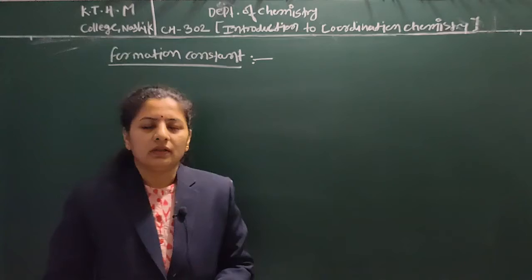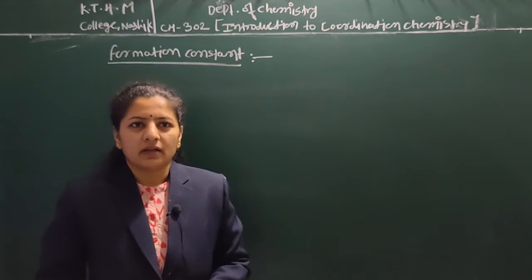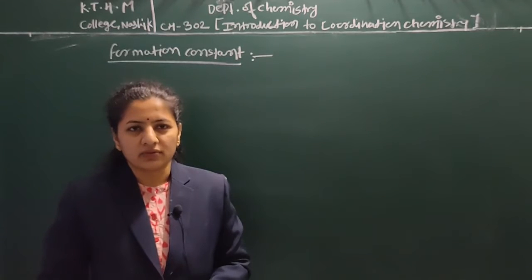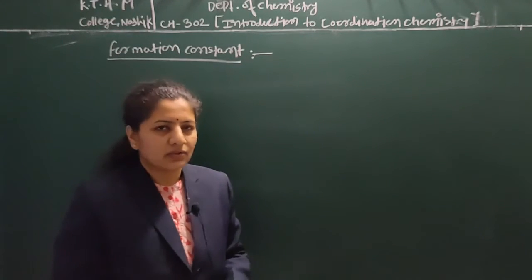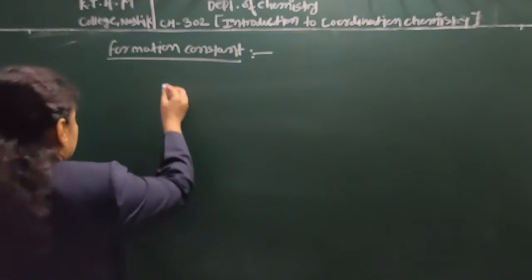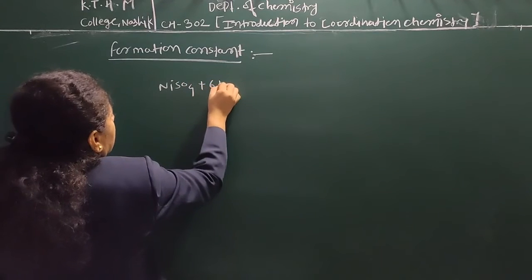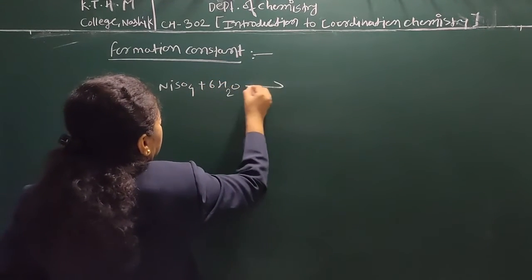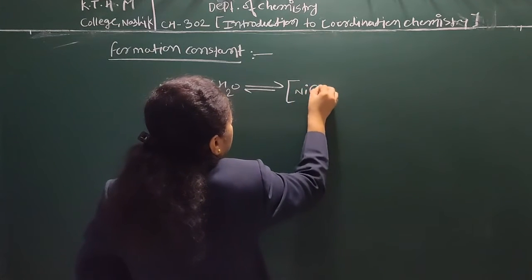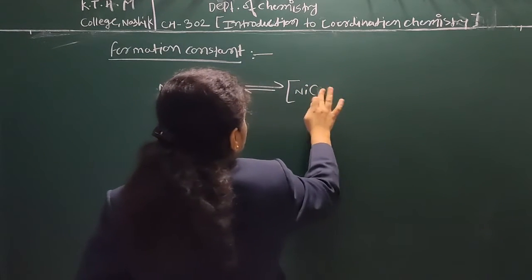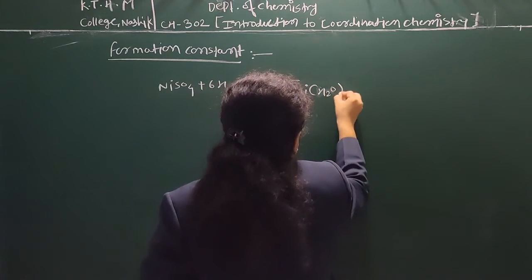Now let's discuss the formation constant. Consider the aqueous solution of nickel sulfate. It is green in color due to formation of the nickel aqua complex. So the reaction is like this: nickel sulfate when added to water gives the green solution of the nickel aqua complex.